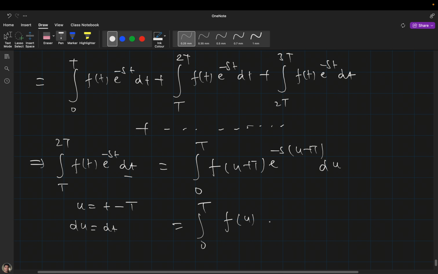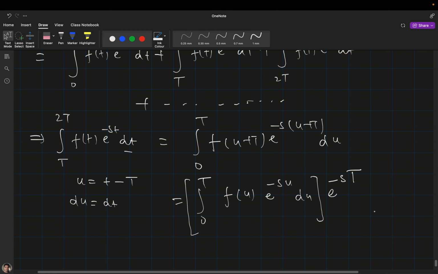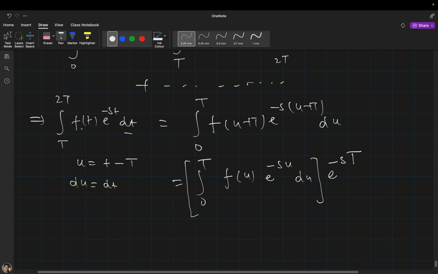Here u is the variable, so e raised to the power minus sT is not a part of this integrand, because the variable is u and it is a capital T. So I can simplify this integral into this form.